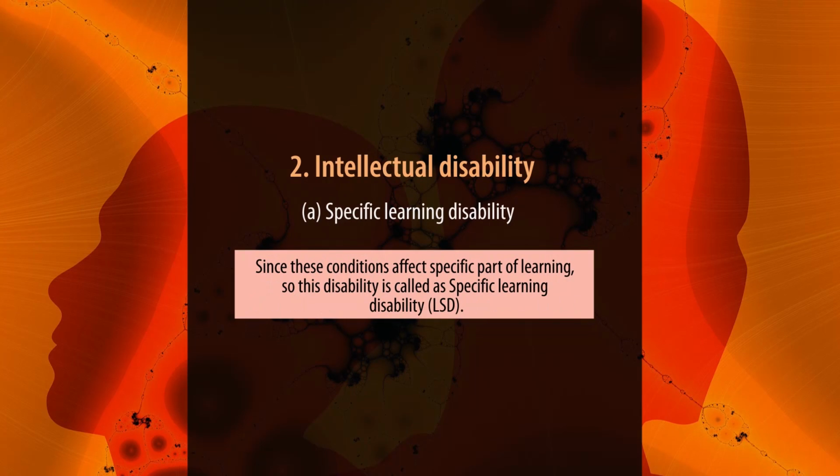Since these conditions affect a specific part of learning, and as a result the whole learning of a child who suffers from these conditions is affected, that's why this disability is referred to as specific learning disability. So ultimately this disability is called specific learning disabilities.